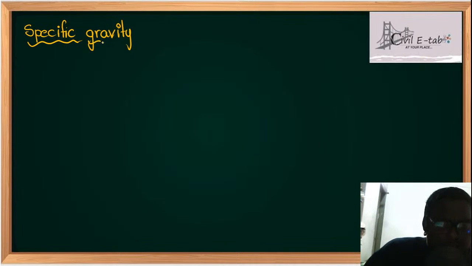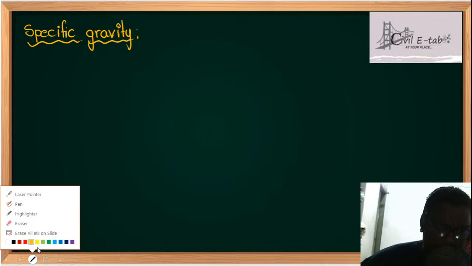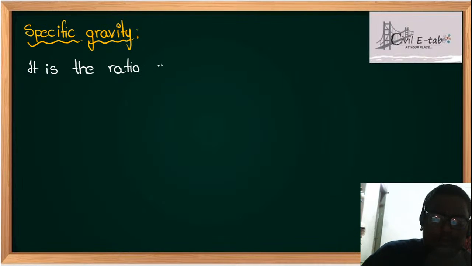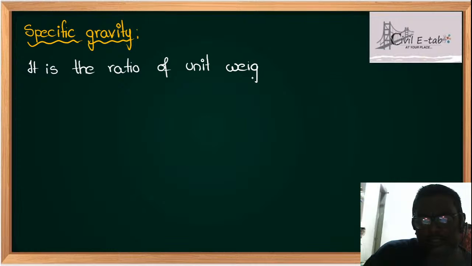Now you can ask me, what exactly do you mean by specific gravity? First of all, what do you mean by specific gravity?